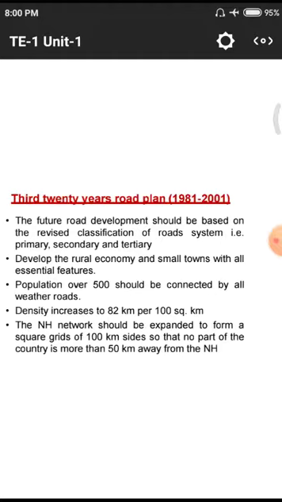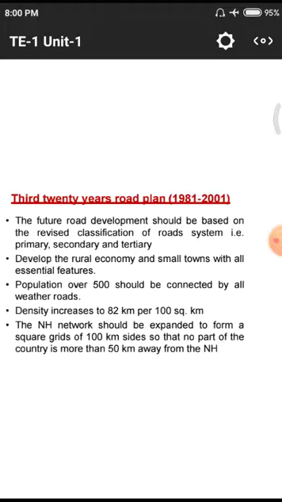In primary, we have national highways and expressways. In secondary, we have state highways and major district roads, and in tertiary, we have other district roads and village roads. Those 6 kinds of roads fall into 3 categories. Depending upon these 3 categories, the third 20-year road development plan was implemented between 1981 and 2001.